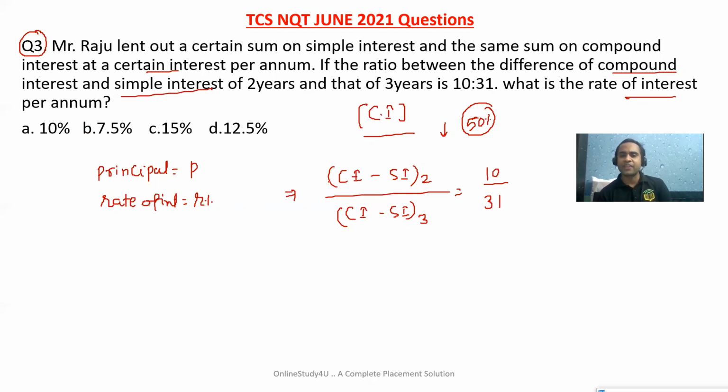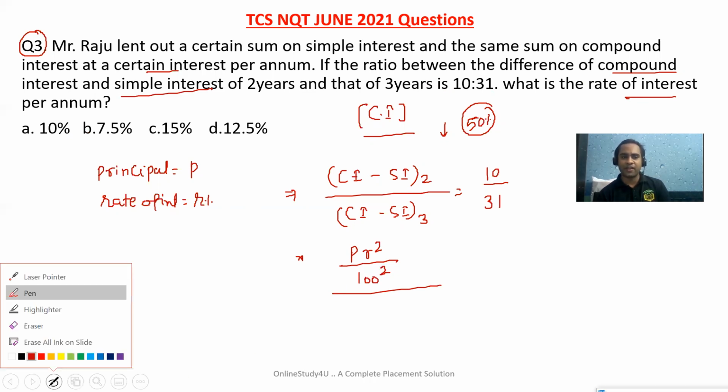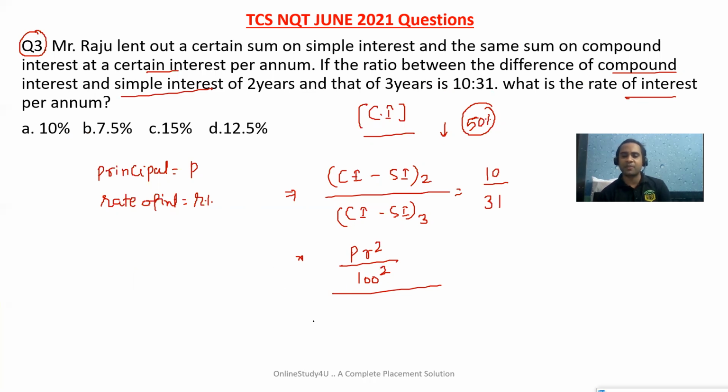Now, there is a formula. The difference between compound interest and simple interest for 2 years will be PR square divided by 100 square. And for 3 years, what will be the difference? For 3 years, the difference will be PR square into (300 plus R) divided by 100 cube, and the ratio will be equal to 10 divided by 31.